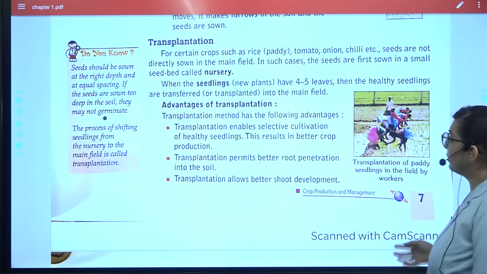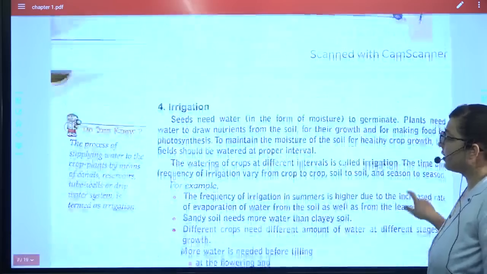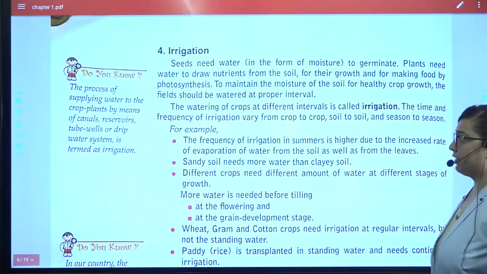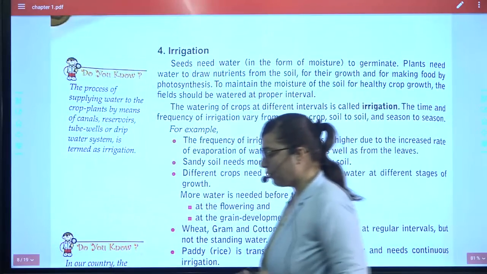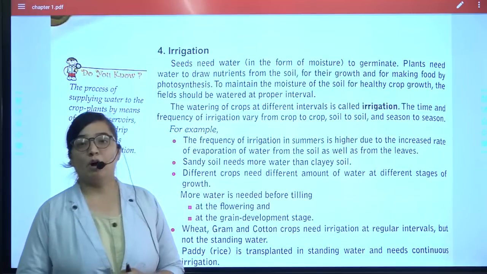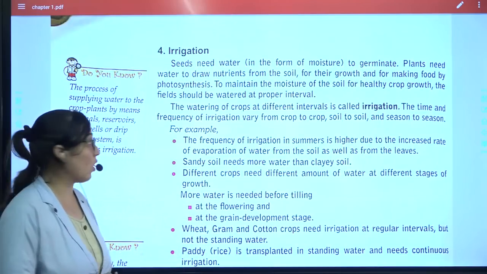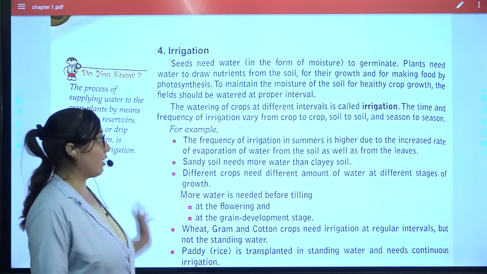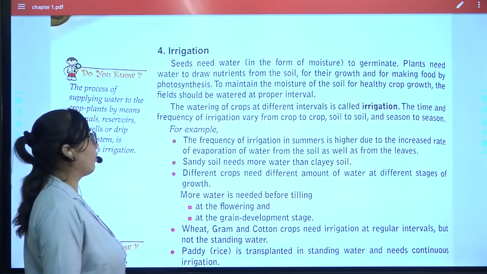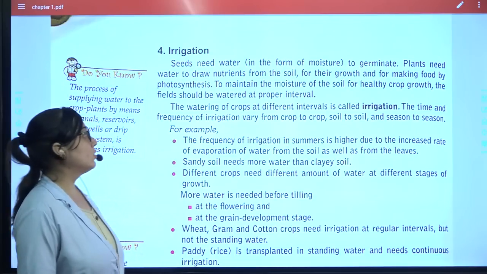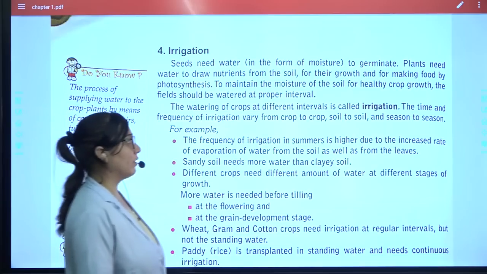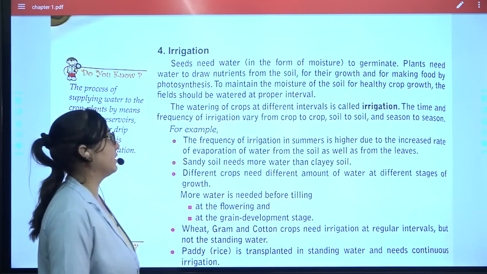So this is about the transplantation. Next is irrigation. We know that a proper amount of water needs to be given to the soil. Seeds need water to germinate and plants need water to draw nutrients from the soil. Why? For their growth and for making food through photosynthesis.